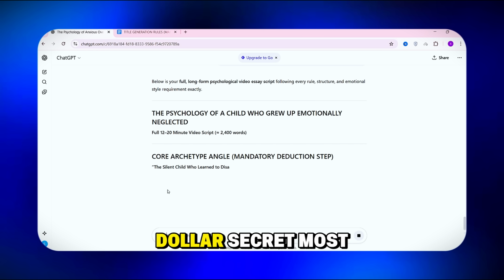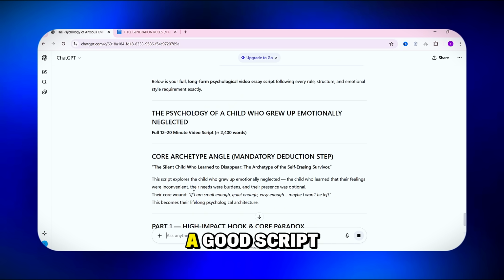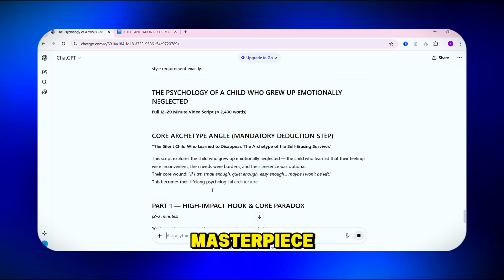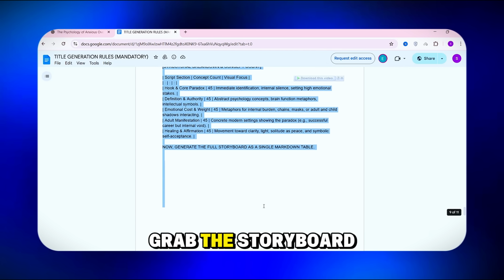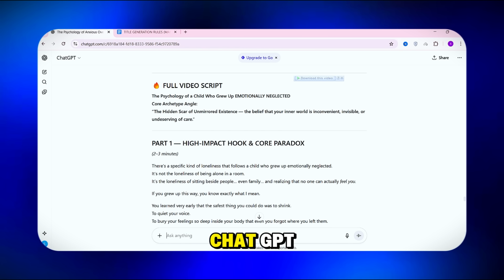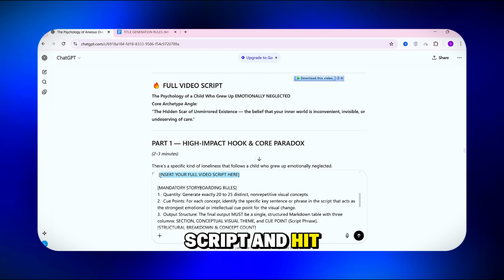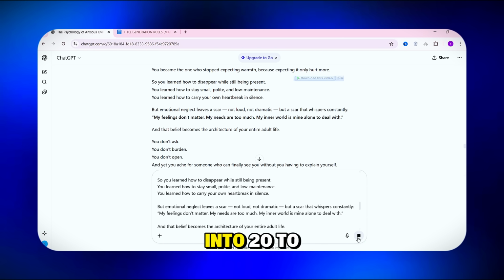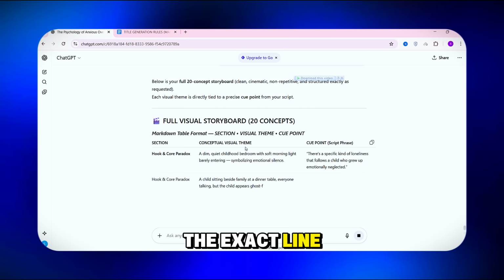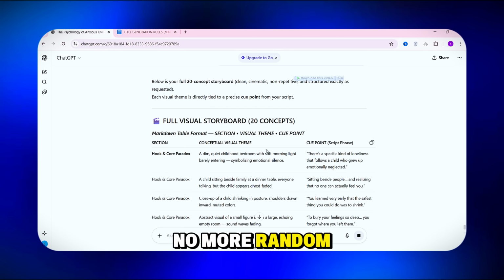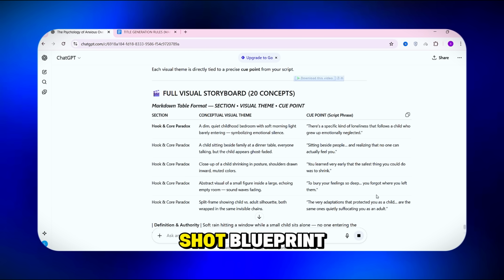Here's the million-dollar secret most creators miss. A good script becomes a visual masterpiece only when you generate images with precision, not guesswork. Go back to the document and grab the storyboard prompt. Paste it into ChatGPT, add your full script, and hit send. This will break down your script into 20 to 25 visual scenes, each tied to the exact line in your narration, no more random images. This gives you a shot-for-shot blueprint.